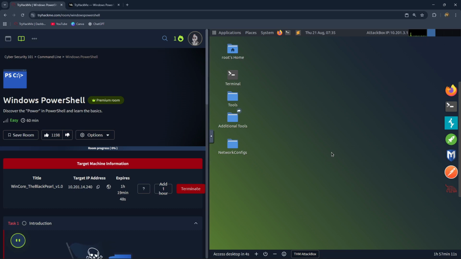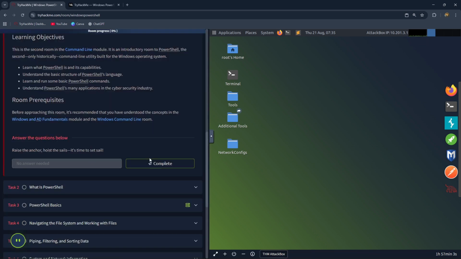Hello, today we'll be going through the TryHackMe room Windows PowerShell. Let's begin. Firstly, let's click complete for the first task.